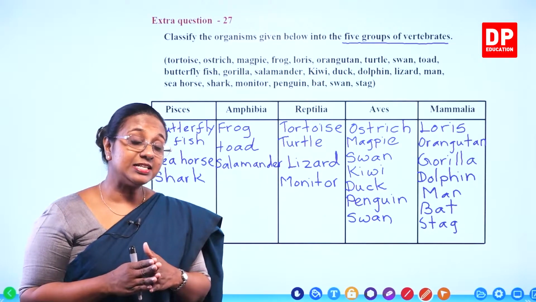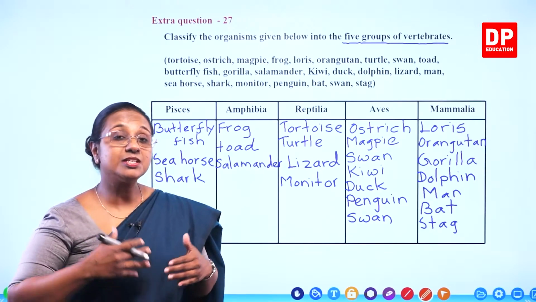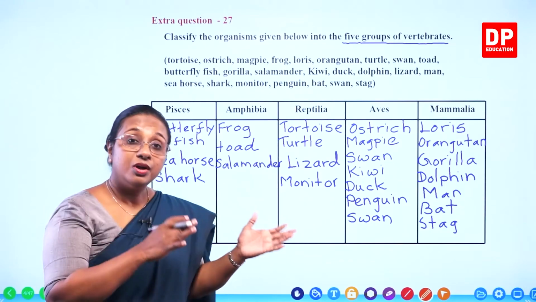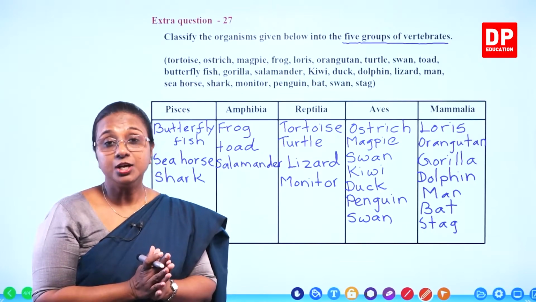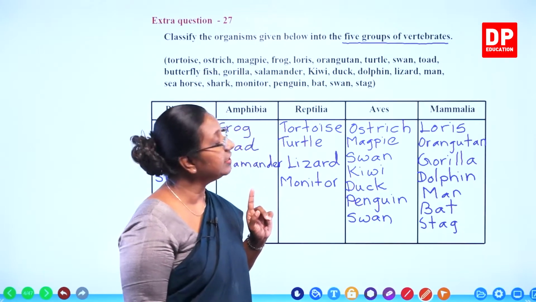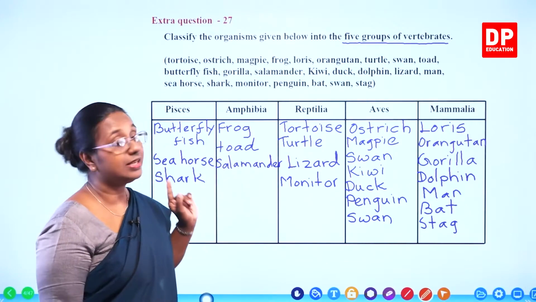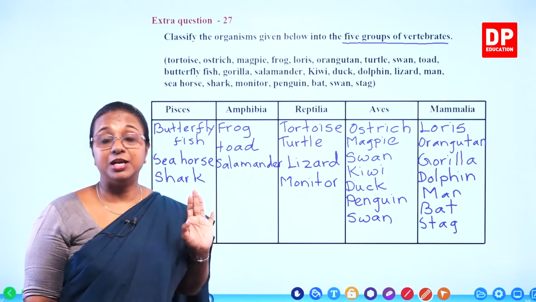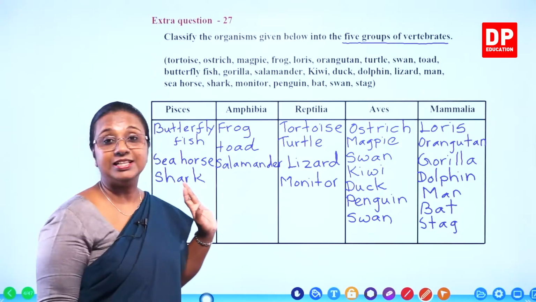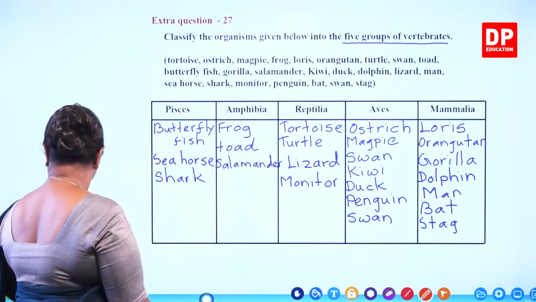So now you can understand, students, how we see similarities and special features between organisms of the same group, and also differences between different groups of organisms. Then we have the birds and finally the mammalia. These are all the animals that come under vertebrates and we have classified them into the 5 different classes. I'm sure you also did this correctly. With that, I will move on to the next question.